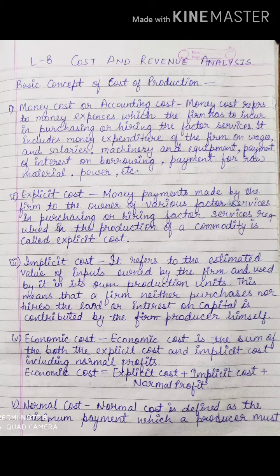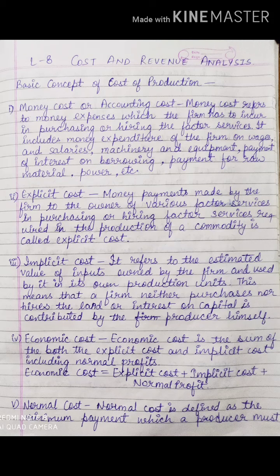Okay. Next is explicit cost. Now what do you mean by explicit cost? Money payment made by the firm to the owners of various factor services, in purchasing or hiring factor services required in the production of a commodity, is called explicit cost. Do remember, explicit cost means you are paying to outsiders for hiring factor services.